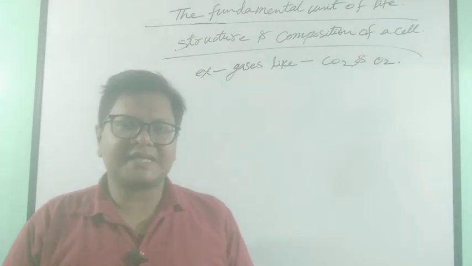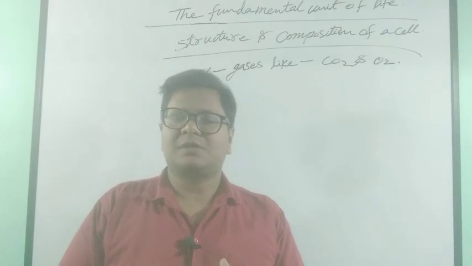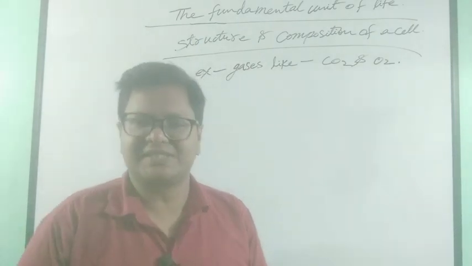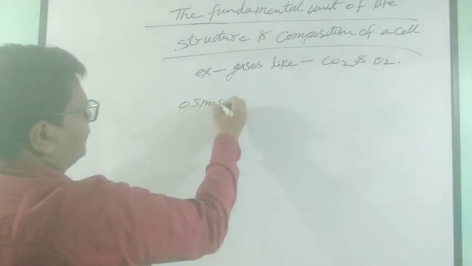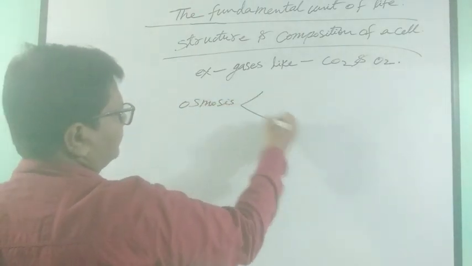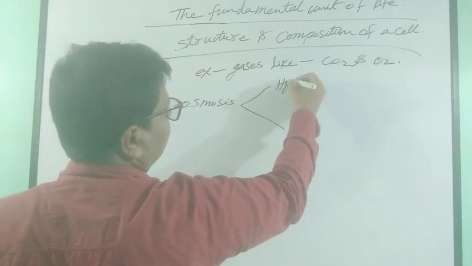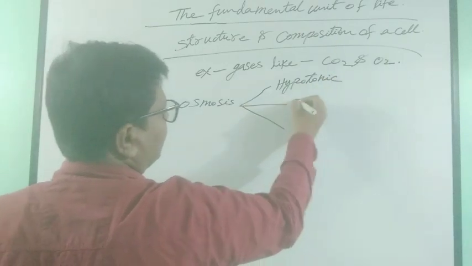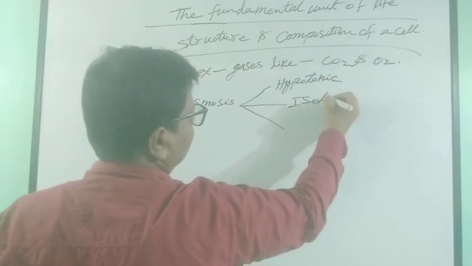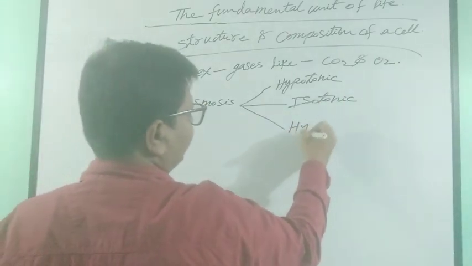So see, there can be three kinds of media in which osmosis takes place. These three are hypotonic, isotonic and hypertonic.